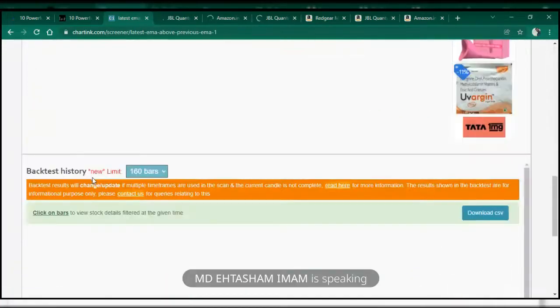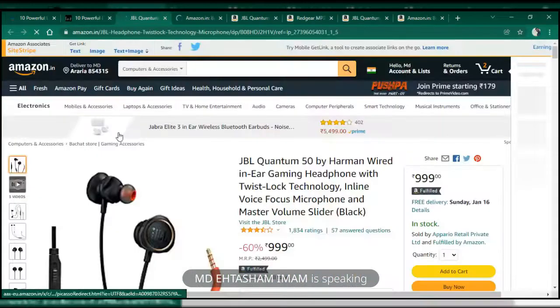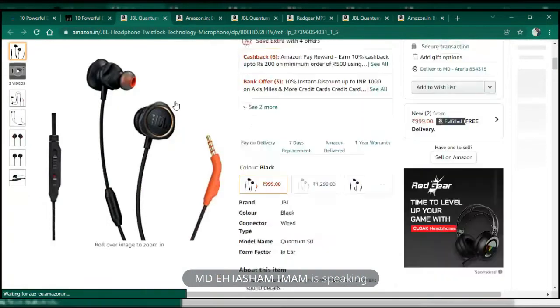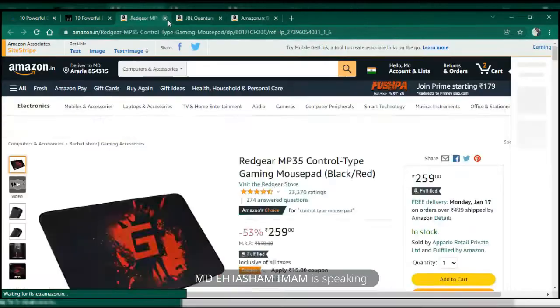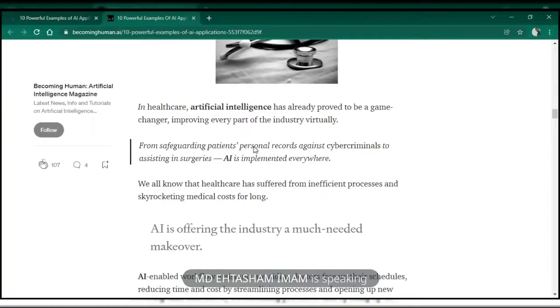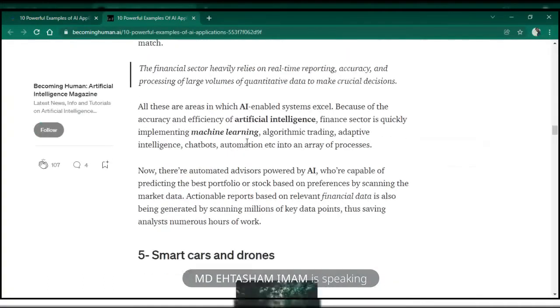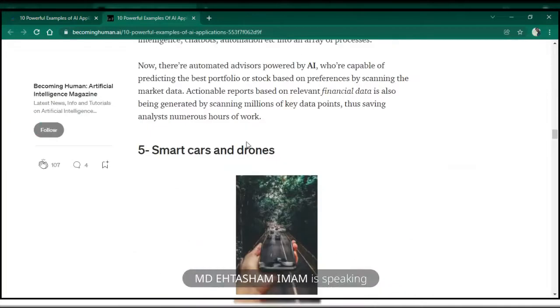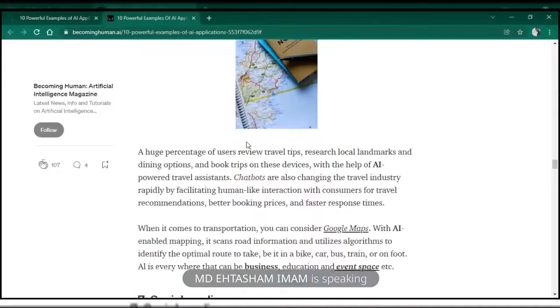No, it did not get updated yet. But if I keep speaking about laptops or searching about laptops, then it should be able to show me the things that I like. Then there is healthcare. This also I have explained. Finance also I have explained. Smart cars and drones I already explained. Travel and navigation also I have explained.